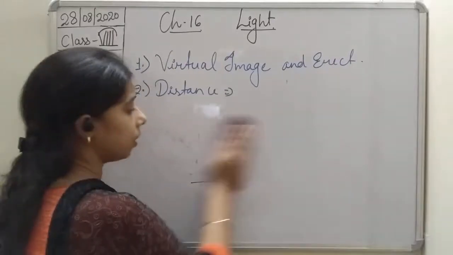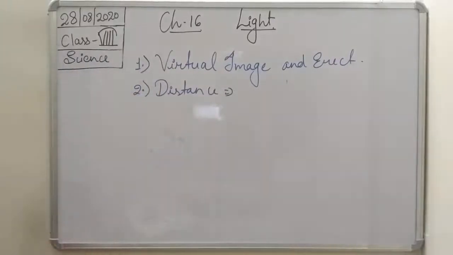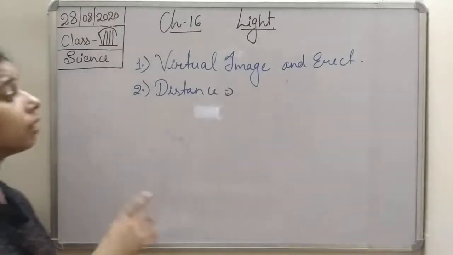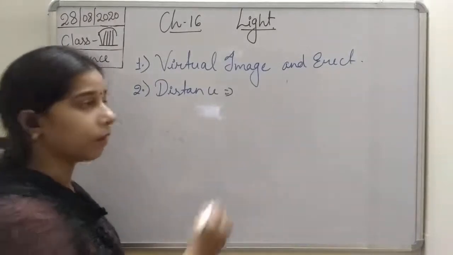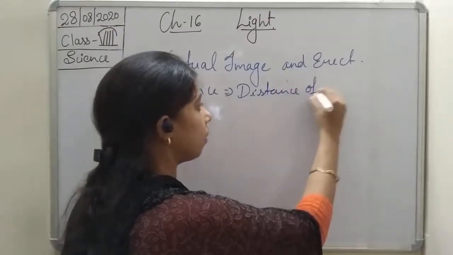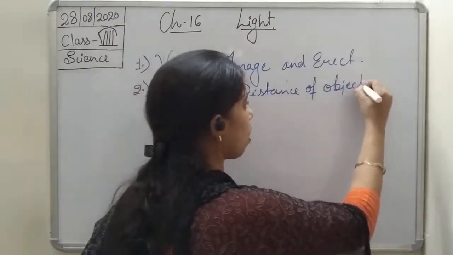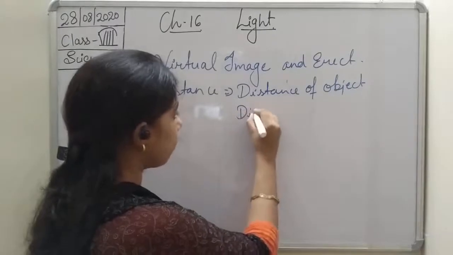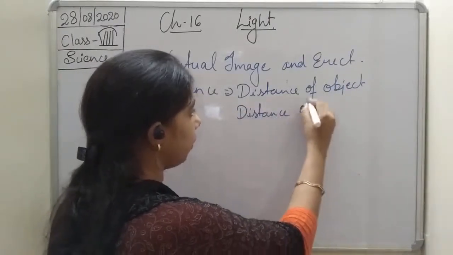Now the second one, students, is about the distance. So if you see the distance, students, distance of what? Distance of object and distance of image.